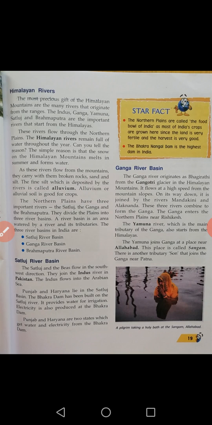We came across these things in the previous chapter. These rivers originate from the Himalayan mountain ranges. These rivers flow through the northern plains. The Himalayan rivers remain full of water throughout the year. Can you tell the reason? The simple reason is that the snow on the Himalayan mountains melts in summer and forms water.